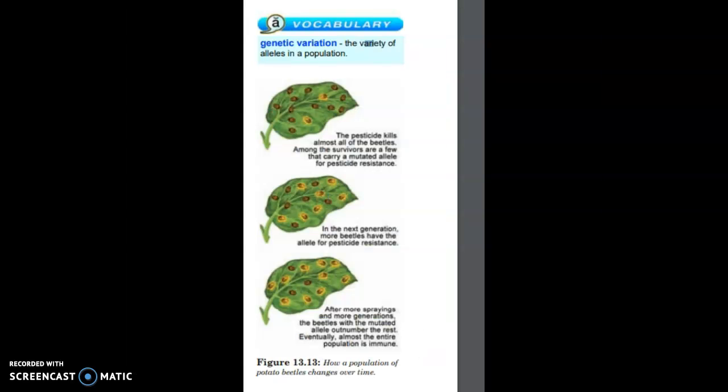As there are variations, there's going to be a genetic variation, which means that the variety of alleles in a population is going to be extremely different. It's going to be expansive. It's going to be not bound. It's going to be unbound.